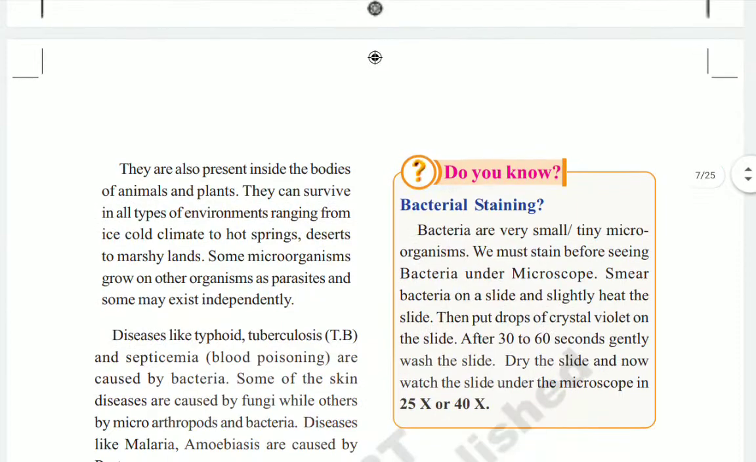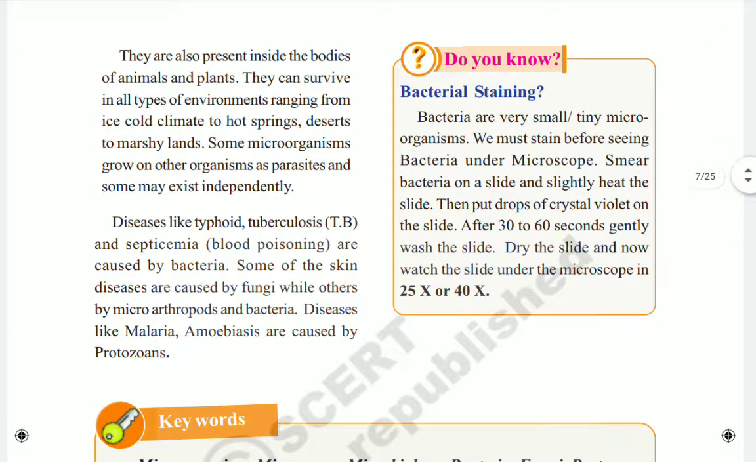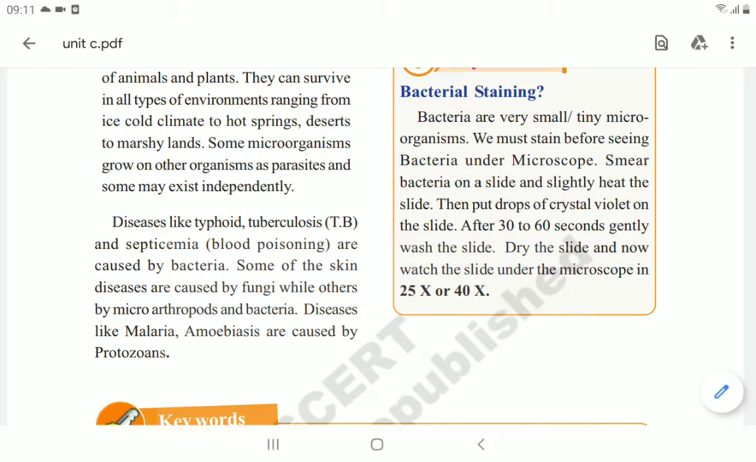Next, children, viruses are also present inside the bodies of animals and plants, not only in human beings. They can survive in all types of environments, ranging from ice cold climates to hot springs. So viruses can live in any type of climate, not only in ice cold climates and hot springs, but also in deserts and marshy lands. Everywhere they can survive.